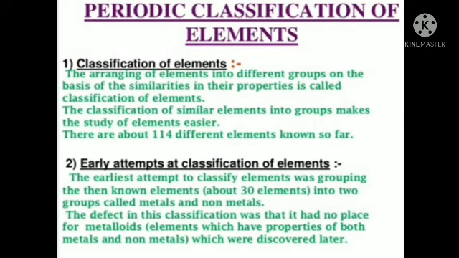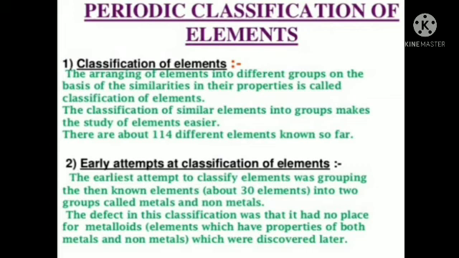Classification of elements. The arranging of elements into different groups on the basis of the similarities in their properties is called classification of elements. The classification of similar elements into groups makes the study of elements easier. There are about 114 different elements known so far. Early attempts at classification of elements.